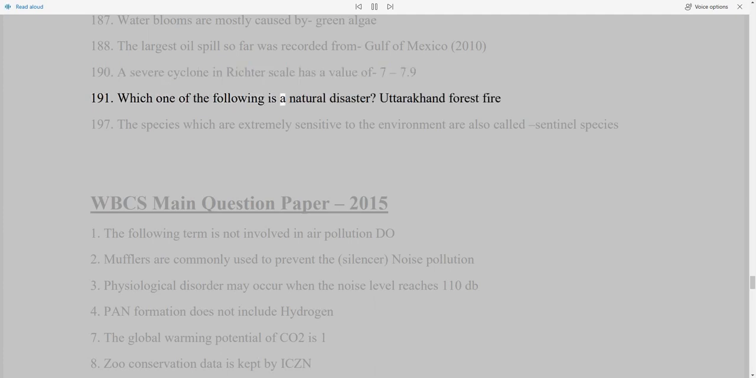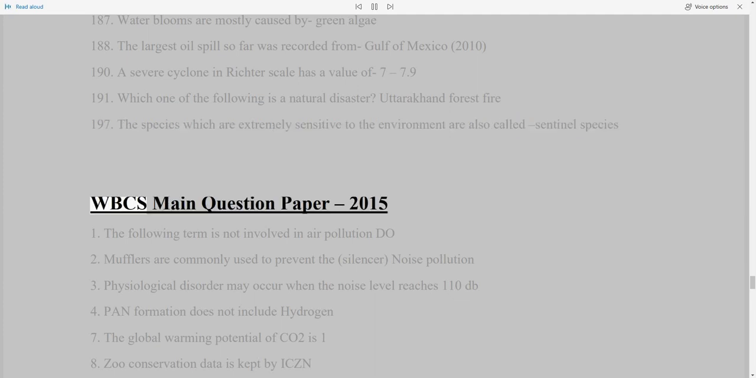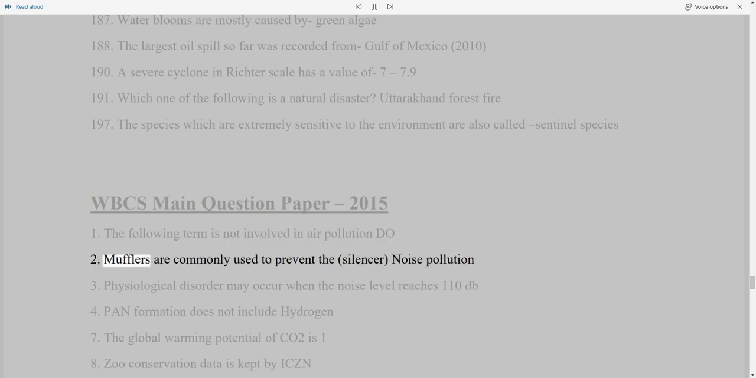Which one of the following is a natural disaster? Uttarakhand forest fire. 197. The species which are extremely sensitive to the environment are also called sentinel species. WBCS main question paper, 2015-1. The following term is not involved in air pollution: DO2. Mufflers are commonly used to prevent noise pollution.